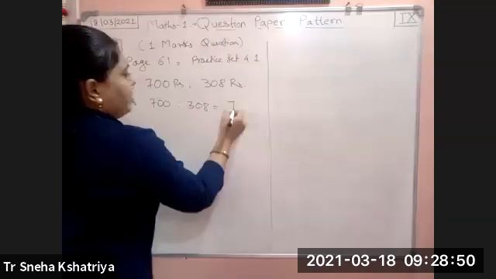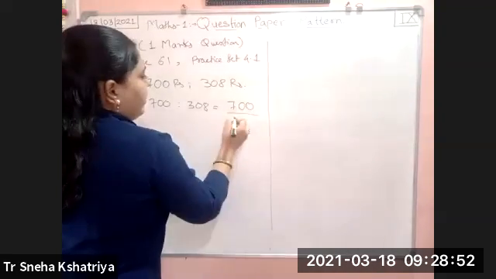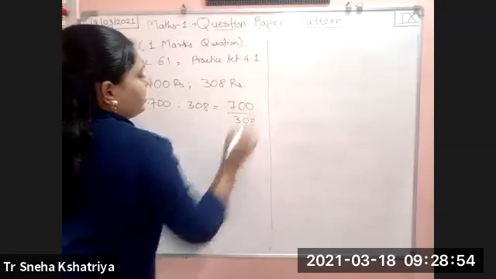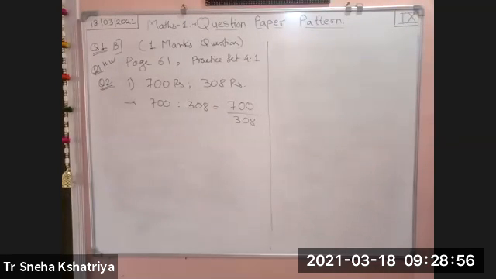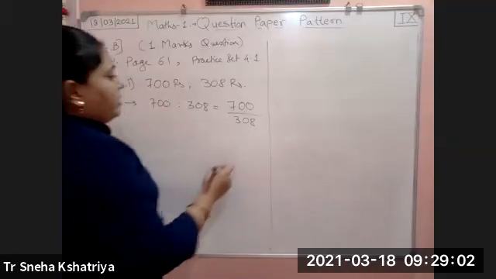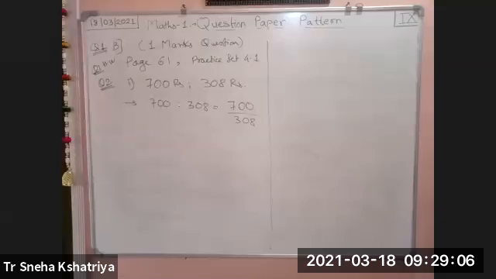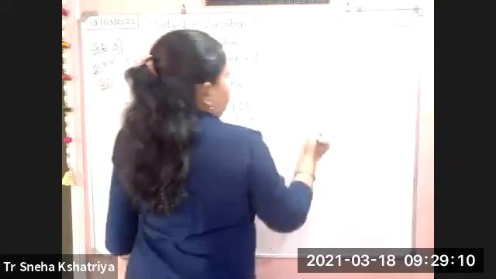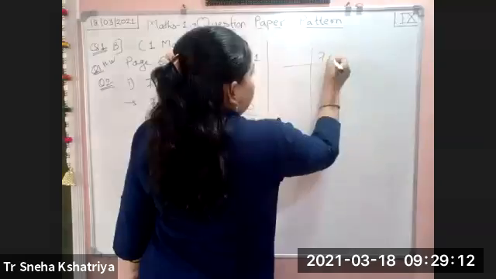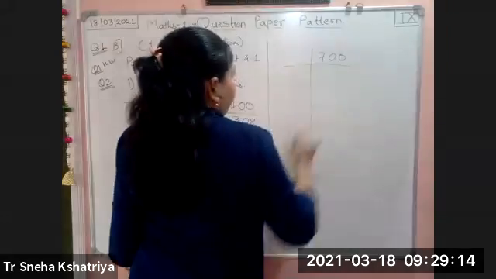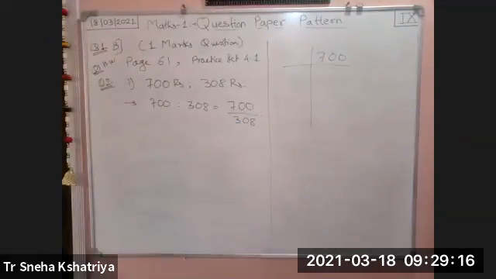So write it down here: 700 divided by 308. Both are even numbers, we can reduce it by 2. We can find out the factors also. Whenever bigger numbers are there, we find out the factors, 700 and 308.